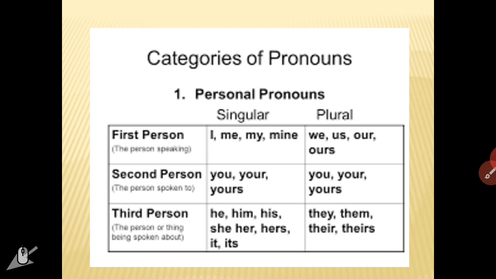He, him, his, she, her, hers, it, its. These are the singular forms. They, them, their, theirs. These pronouns are the plural forms.